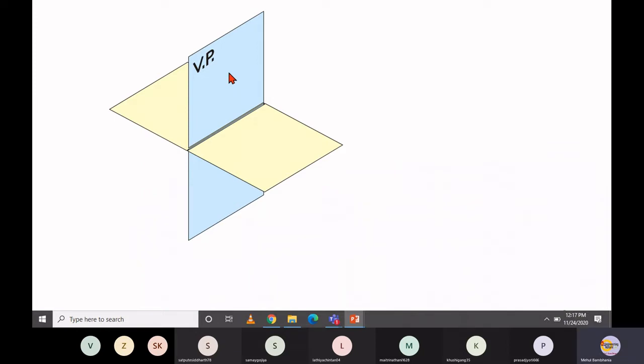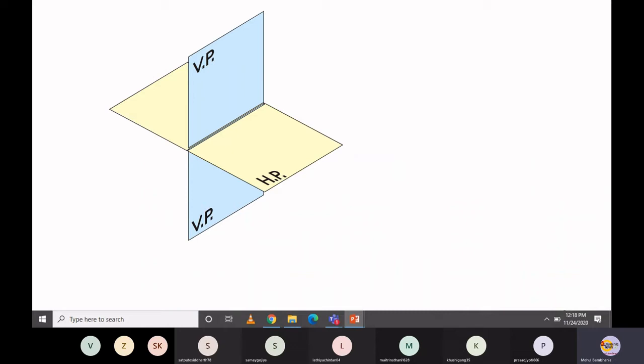If that plane is situated in a vertical direction, then it is called a vertical plane. If it is situated in a horizontal direction, then that plane is referred to as a horizontal plane. So we have two different planes on which we can get a projection of any kind of object, either 2D or 3D.